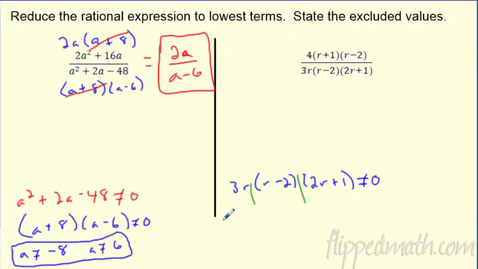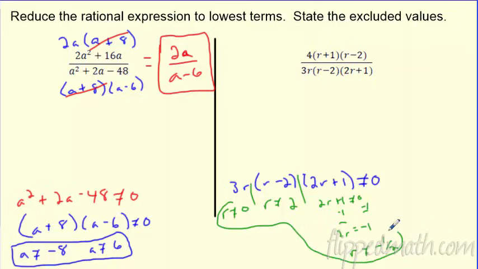So when does 3r equal 0? Well, 3r can't be 0 because that would make this 0. R is not allowed to be 2. You may have to do a little work here. Remember, you're really saying 2r plus 1 can't equal 0. So you got to subtract your 1 from both sides. 2r equals negative 1. Divide it. You get r can't equal negative 1/2. So you do have 3 excluded values here: 0, 2, and negative 1/2.